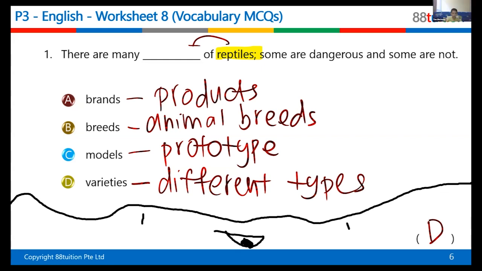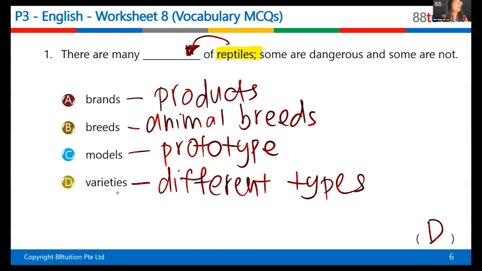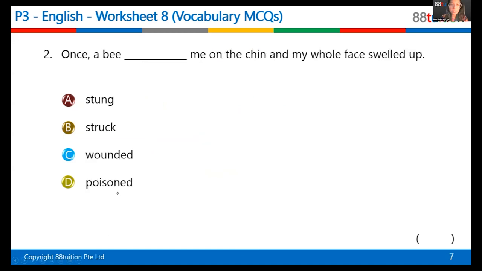Okay. So let's look at question number 2, which you also got right. Very good. So tell me what's the answer and what's the clue. Let's see what we got. One, bee stung me in the chin and my whole face swelled up. So what's the answer? Stung. A, B, C, or D? A. Yes, very good. It's A. Can you tell me why?